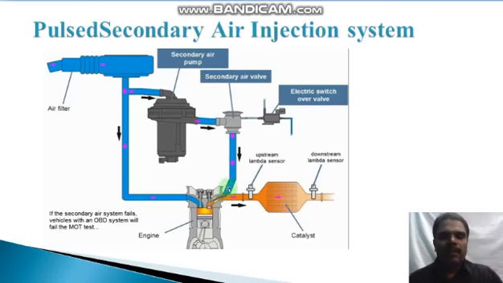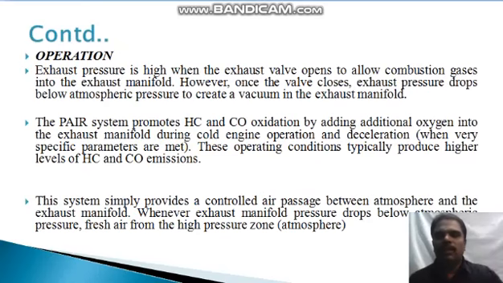Now the fresh air is supplied through the secondary air valve and secondary air pump to the mouth of the exhaust pipe, because the exhaust gas coming out contains carbon monoxide, that means CO. At that time we inject fresh air into the exhaust manifold, so the carbon monoxide is converted into carbon dioxide with the help of the secondary air injection system.